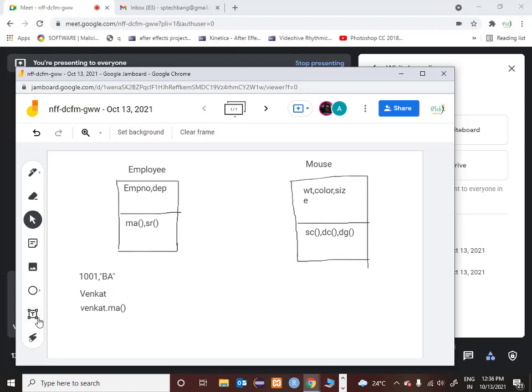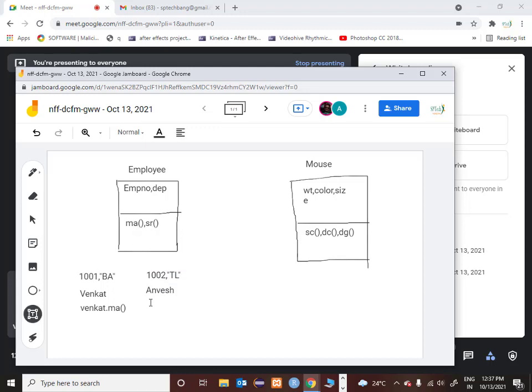Similarly here I can have one more employee now. Now we'll take one more employee. He will also have an employee number. I'll call that employee number 1002, and his designation would be something like TL. Okay, he's a team lead. Now using this object also I can mark attendance, I can send status report.